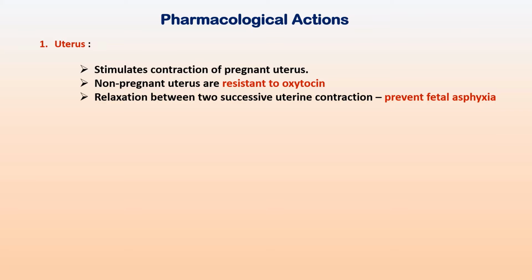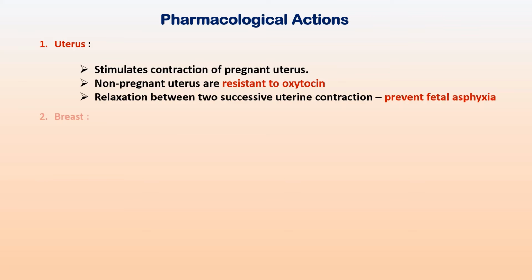At low doses of oxytocin, there is a period of complete relaxation between two successive uterine contractions, and this will allow refilling of the placental blood vessels by the maternal arterial blood, and thus will prevent fetal asphyxia. But higher doses of oxytocin will cause sustained uterine contraction, and that will interfere with the blood flow through the placenta and cause fetal distress, and it may lead to asphyxial injury to the baby.